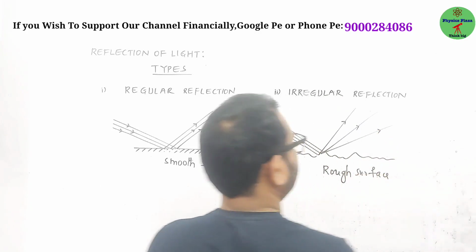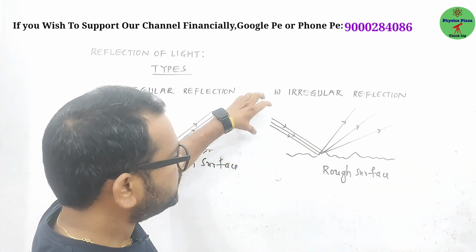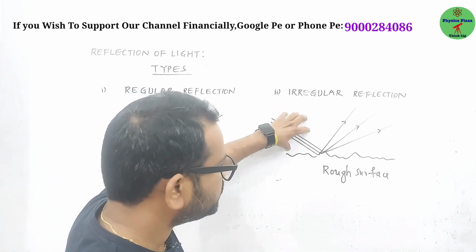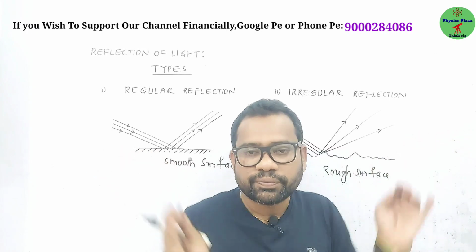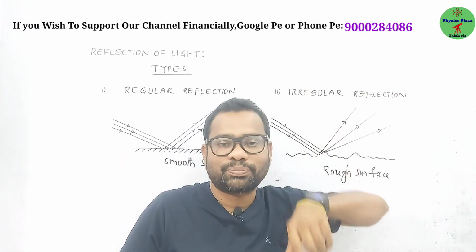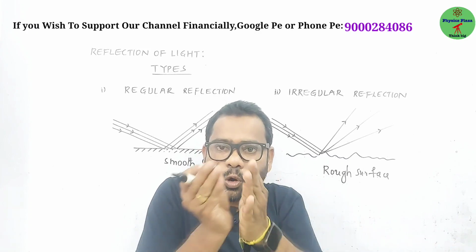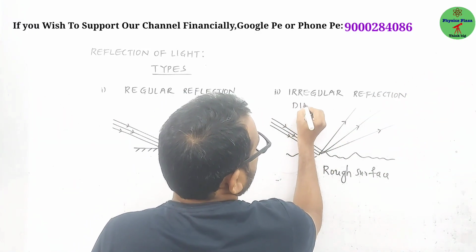So I repeat once: the incident beam of light has a fixed direction, but there is no fixed direction for the reflected light. In all directions it will get scattered. It is called scattered light, diffused light, in all directions. That's why irregular reflection is also called diffused reflection.